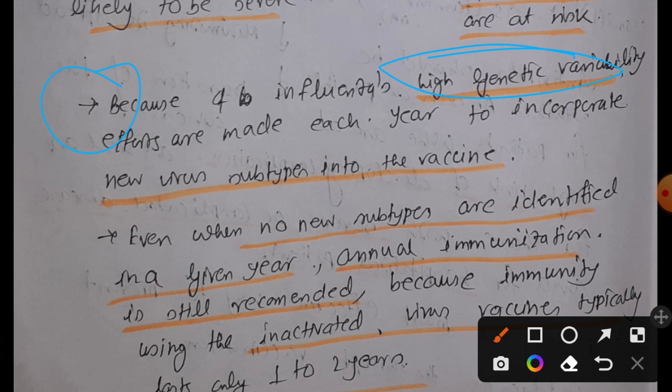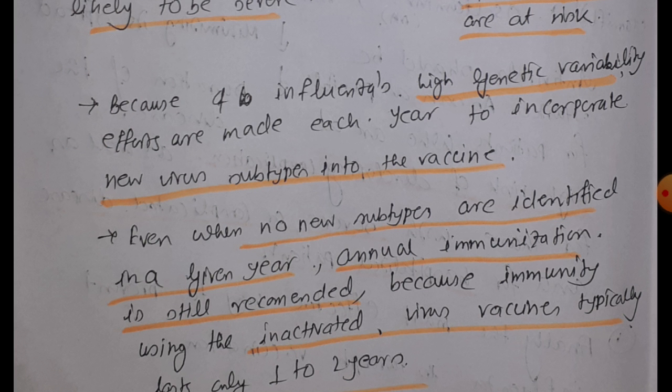Due to the genetic variability, due to the genomic plasticity that promotes antigenic shift and antigenic drift, and that ultimately leads to the formation of new virus subtypes. Even if the virus cannot develop a new subtype, there is a chance of mutation in the hemagglutinin or neuraminidase, which we know as antigenic drift, right? So that is why annual immunization is very necessary, and that is the reason why flu vaccine development is very difficult.